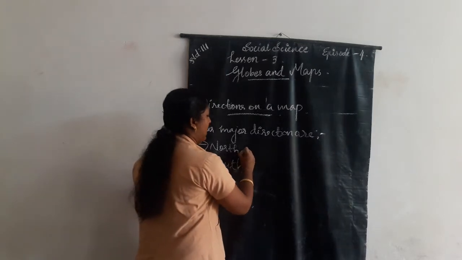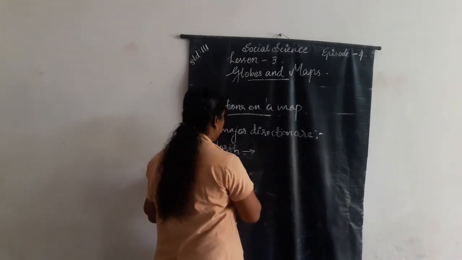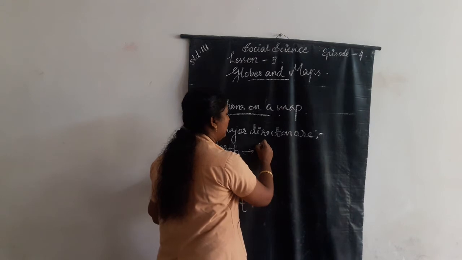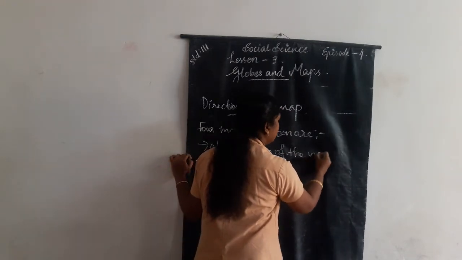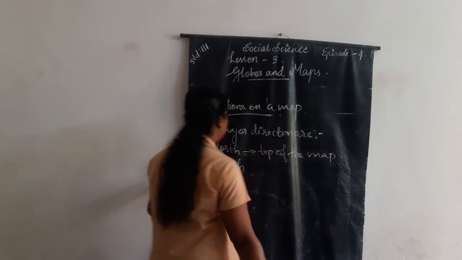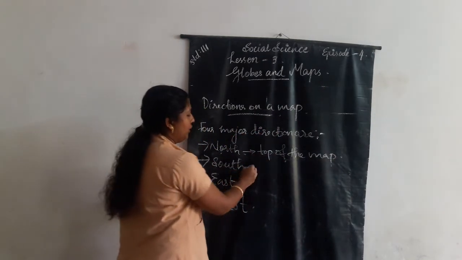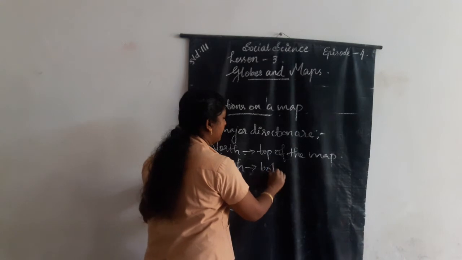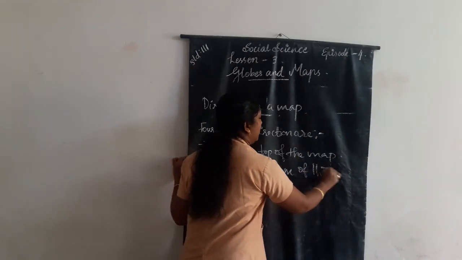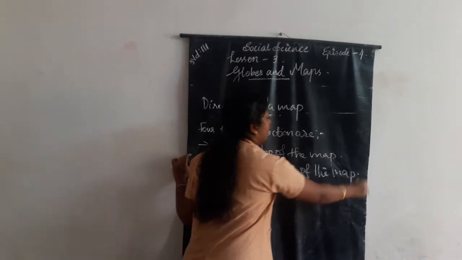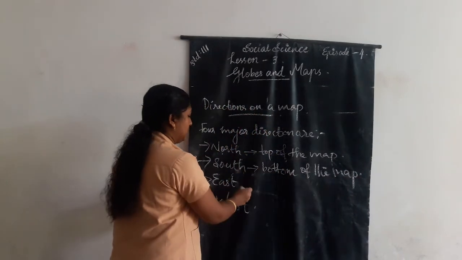The north direction can be seen at the top of the map. On the bottom of the map, we can see the south direction.